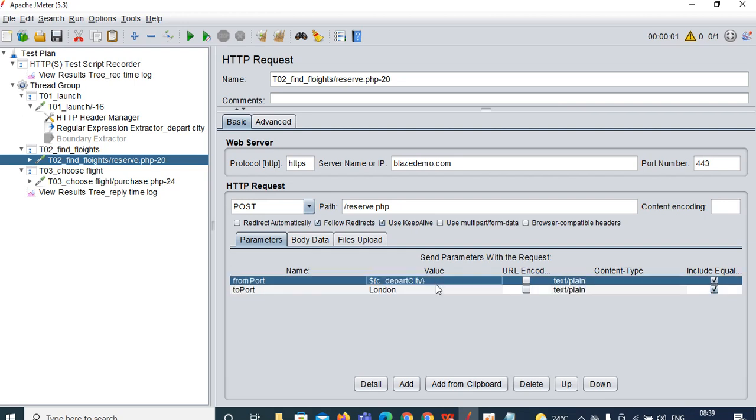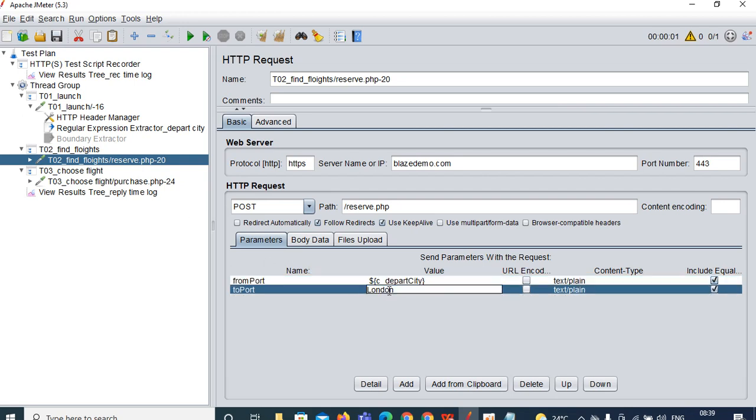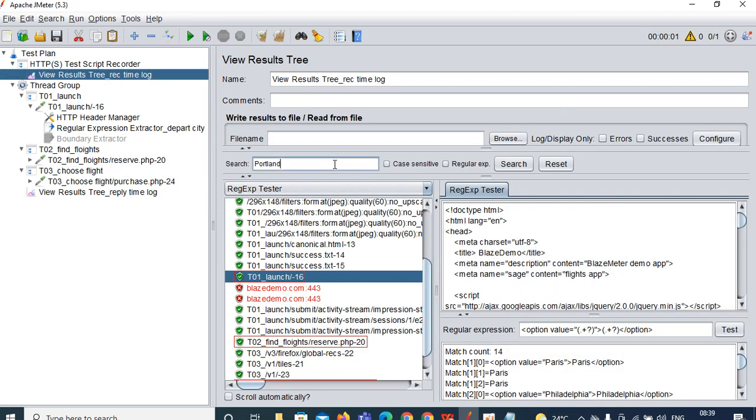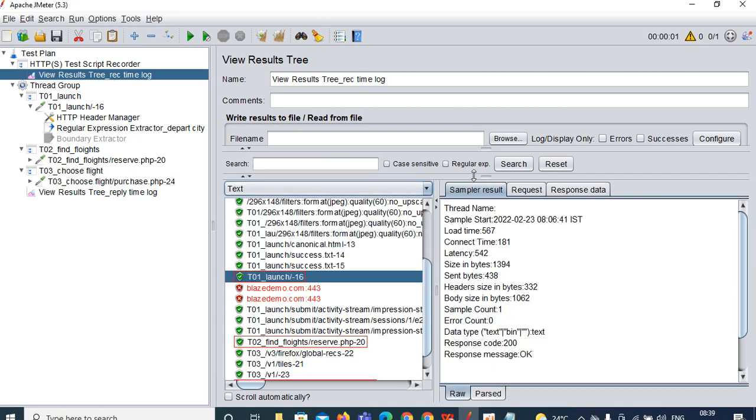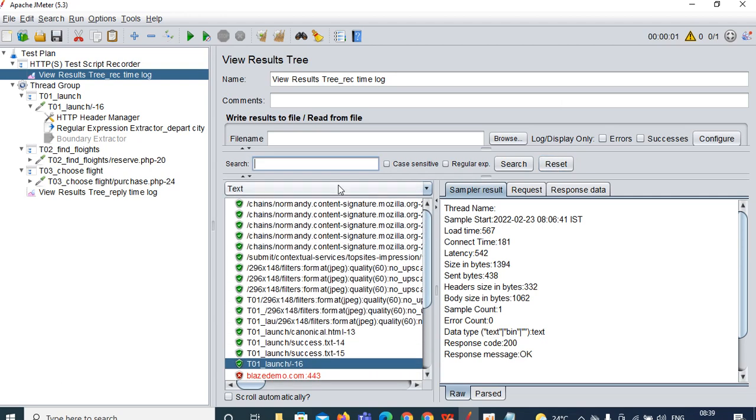How I did the destination city using the regular expression extractor, you can follow the same process for this London as well. Copy this London from here. Go to the recording time log, where we already had Portland. Move this one and go with text. Clear the search results, reset it, and go to the top. Press Ctrl+V, we are searching for London. Click on search and see.